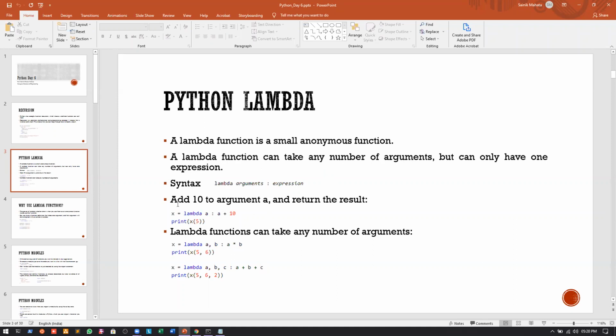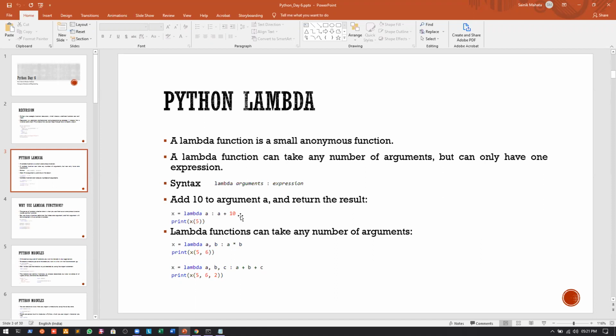Now if I have the statement that we would like to add 10 to an argument a and return the result, you can see how we have written the lambda function. What we are doing is we are taking a variable called x. This is very important, so just pay a little bit of attention. We have taken a variable x, we are writing equal to, and we are writing the lambda function.